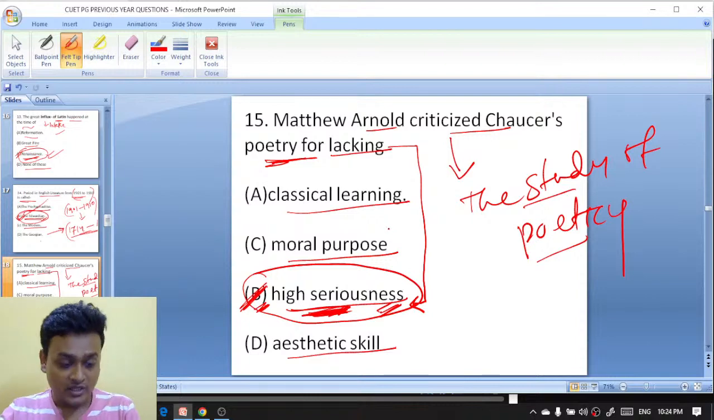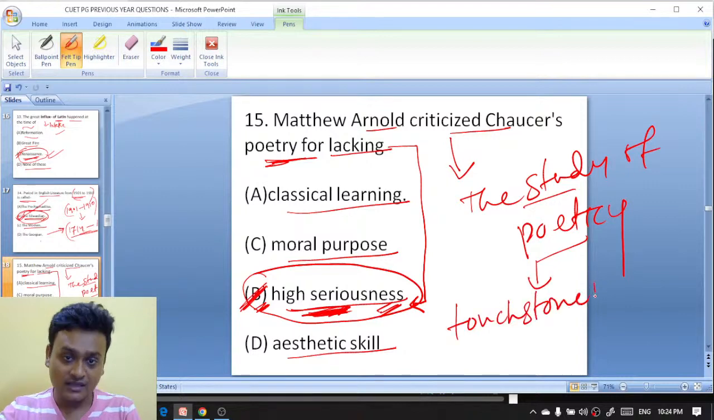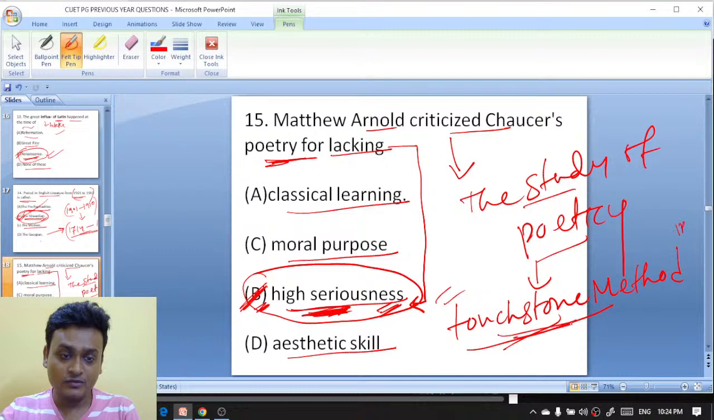You know that Matthew Arnold coined a phrase in this work, The Study of Poetry. There is the touchstone method. Write this also in your copy: touchstone method. Who gave the touchstone method? The touchstone method was given by Matthew Arnold in this work, The Study of Poetry. And what did he do to Chaucer's poetry? He criticized it due to the lack of high seriousness.